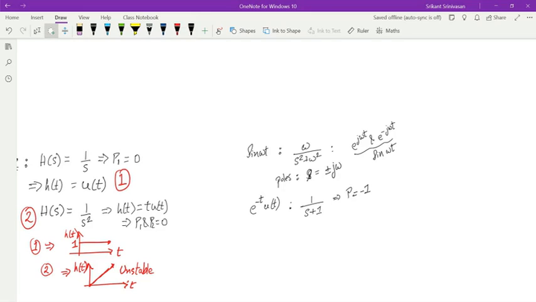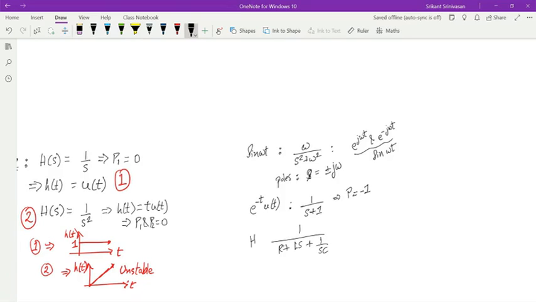So you can have poles which are of real type, like plus 1 and minus 1. You can have poles which are of the imaginary type, that means plus or minus j omega. And you can have poles which are of the complex type. That's what we studied when we looked at the RLC circuit. When we looked at the RLC circuit, we said that the system function is given by R plus Ls plus 1 over sC.